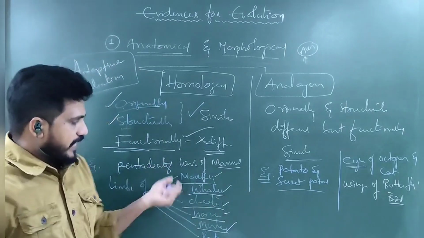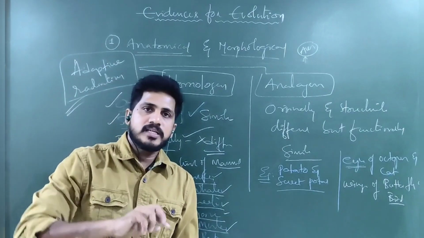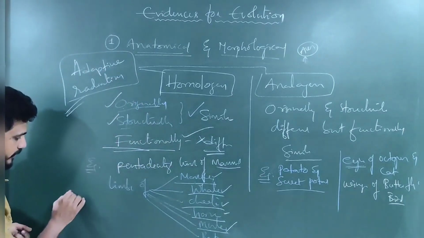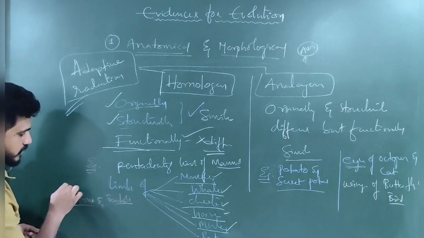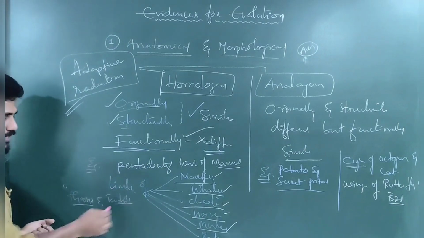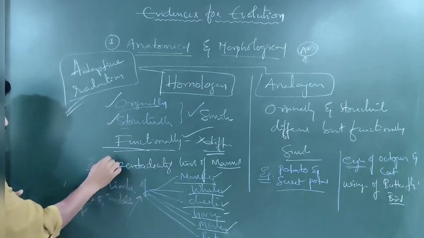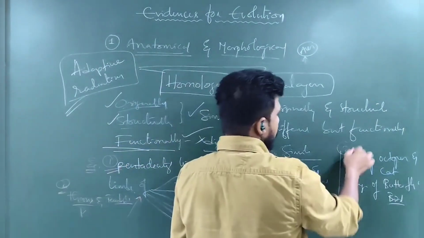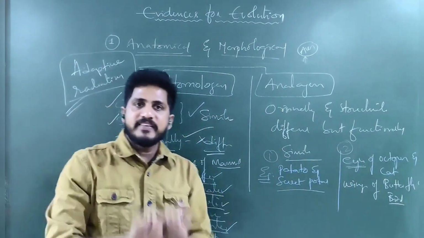This is the example. For plants also, according to NCERT, they have given examples like thorns and tendrils. Thorns and tendrils are both structurally similar but functionally different. Both are leaf modifications, but their function is different. Tendrils are for climbing, thorns are for protection. Understand? So homologous organs: example 1 from animals, example 2 from plants. Analogous organs: example 1 from plants and example 2 from animals. So this is how the anatomy and morphology department is giving its evidences.